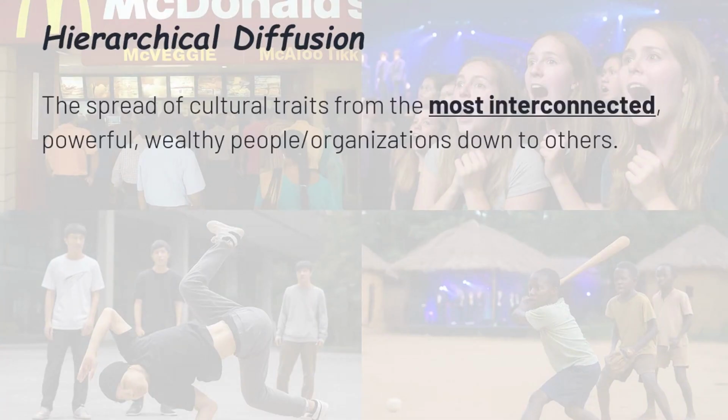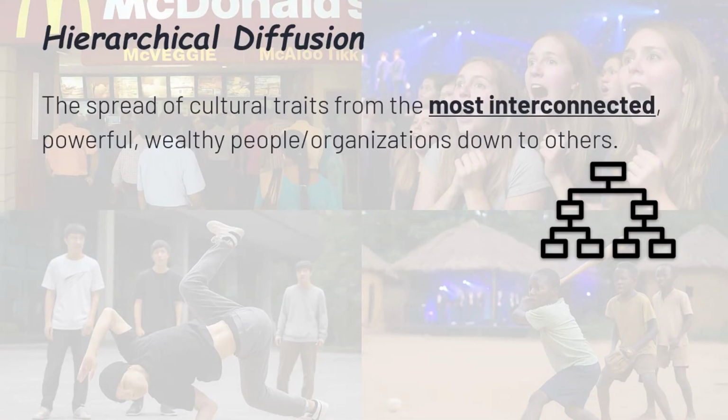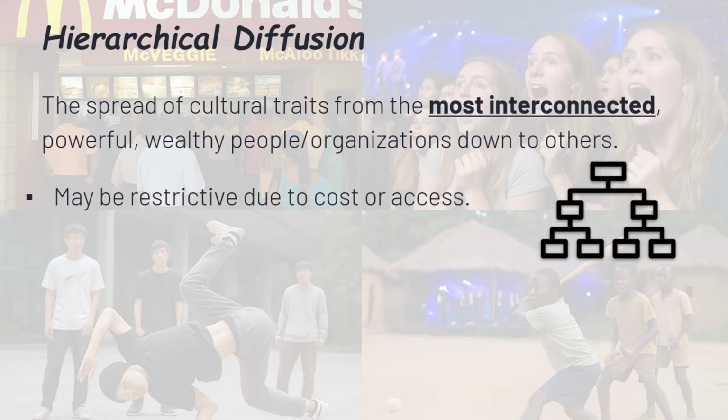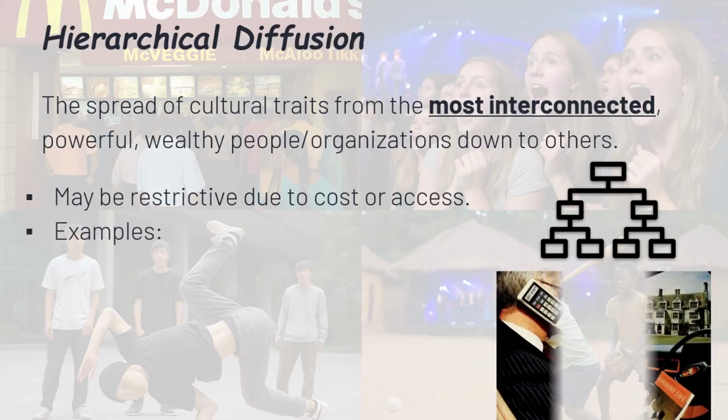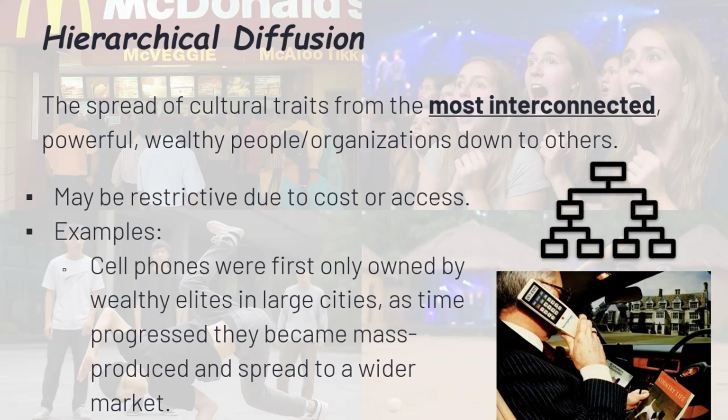Not all culture spreads evenly. Some trends climb down from the top. That's hierarchical diffusion, when a cultural trait moves from the most powerful, wealthy, or connected people and places down to everyone else. At first, the trend might only be for elites, expensive, exclusive, or limited by access. Take cell phones in the 1980s. They started with rich business people in big cities, clunky, brick-sized status symbols. But as production scaled up and prices dropped, phones went from high-end to in every pocket worldwide.